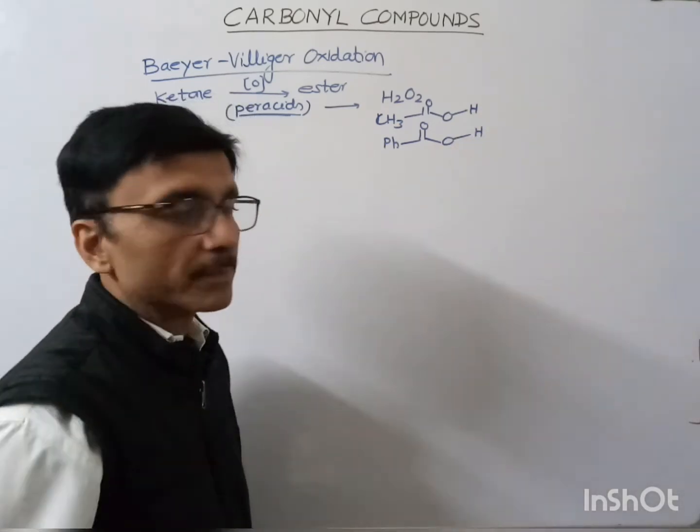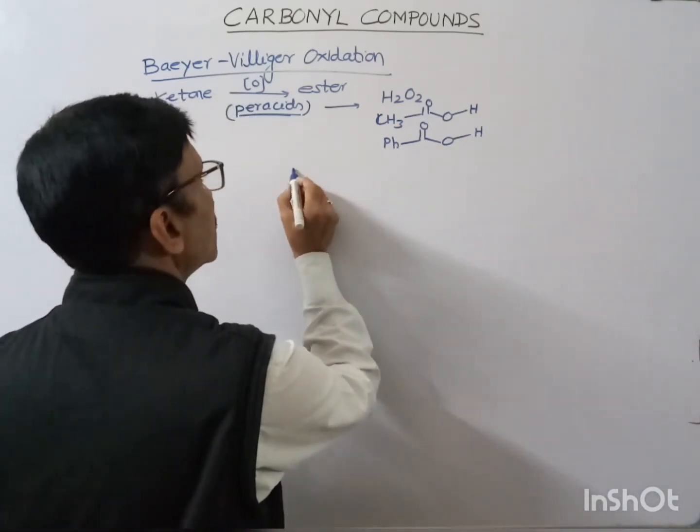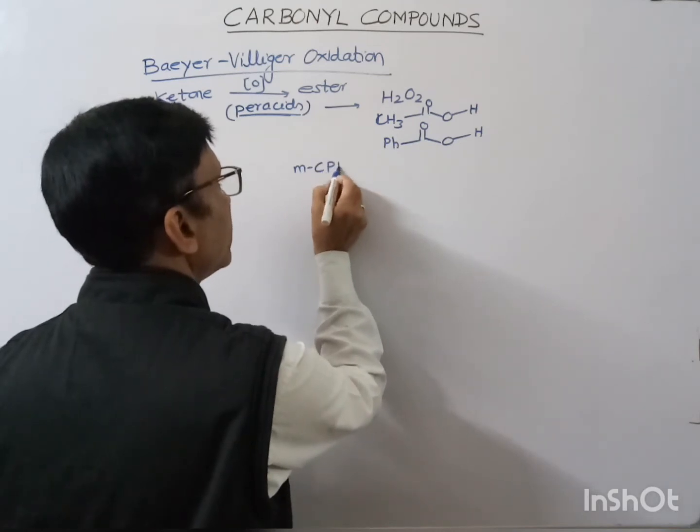So we have per benzoic acid or metachloro per benzoic acid,